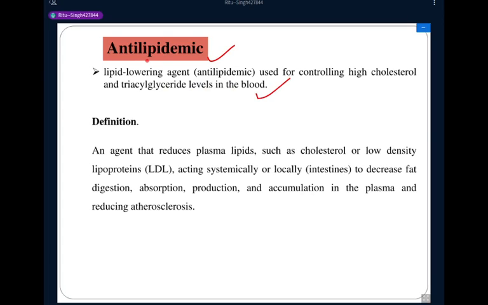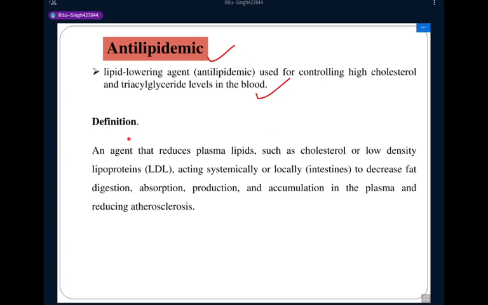So antilipidemic means they act against the lipidemia condition. They decrease the lipid level in the blood, control the lipid in the blood and prevent the deposition of lipid into the artery wall.